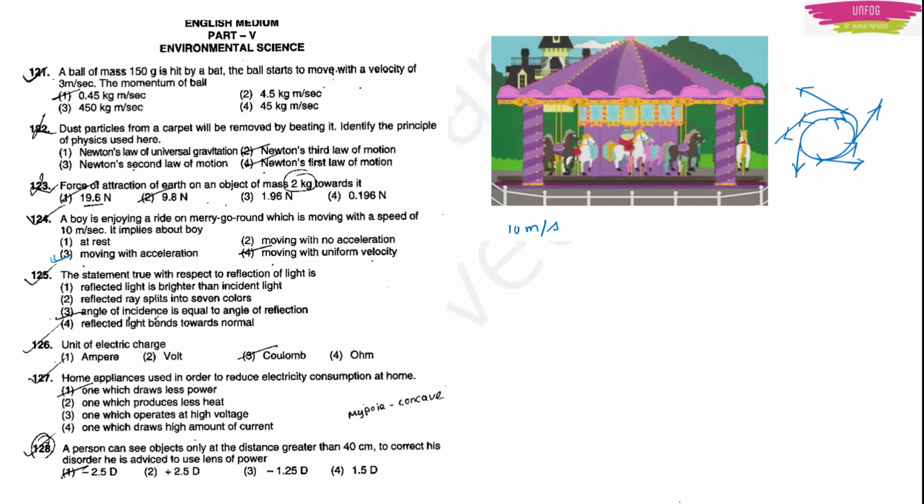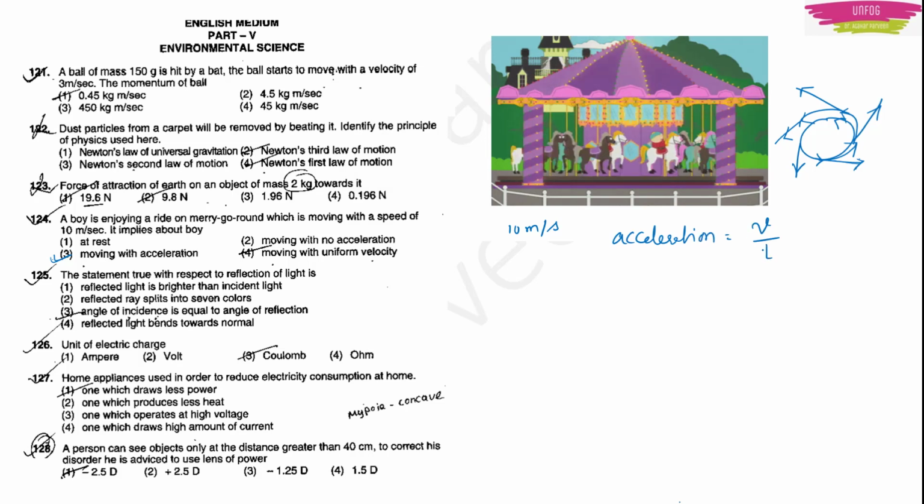So in a uniform circular motion, if direction is changing, then velocity changes. And what is change in velocity? The rate of change in velocity is nothing but acceleration. That's why we write acceleration is equal to velocity upon time, right? That's why you say that the boy is moving with acceleration. Option 3 will be the right answer.